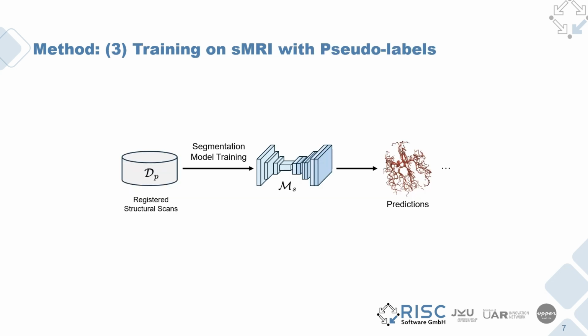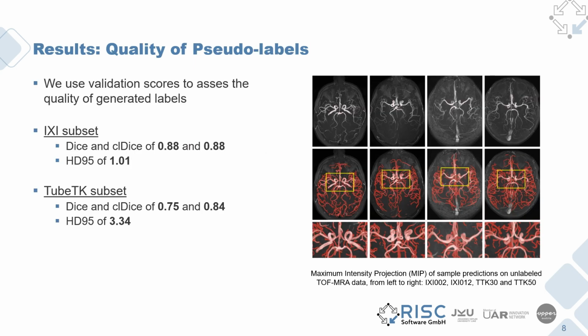In the last step of our proposed approach, we simply train on the registered structural scans from the previous step with the generated pseudo-labels, because they are in the same space. This model is also trained in a 5-fold cross-validation setting and evaluated on the structural scans of the patients who had gold standard annotations.